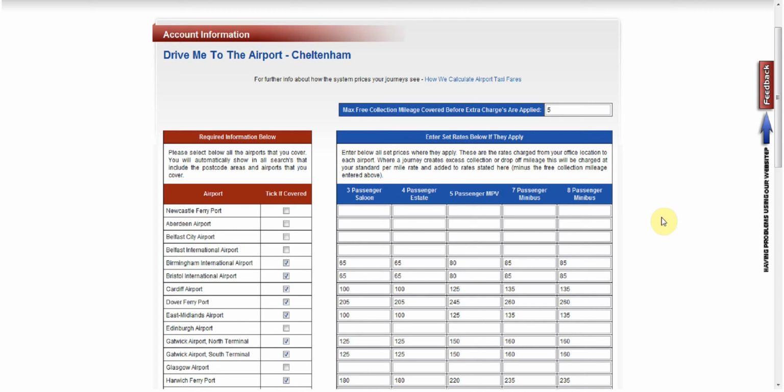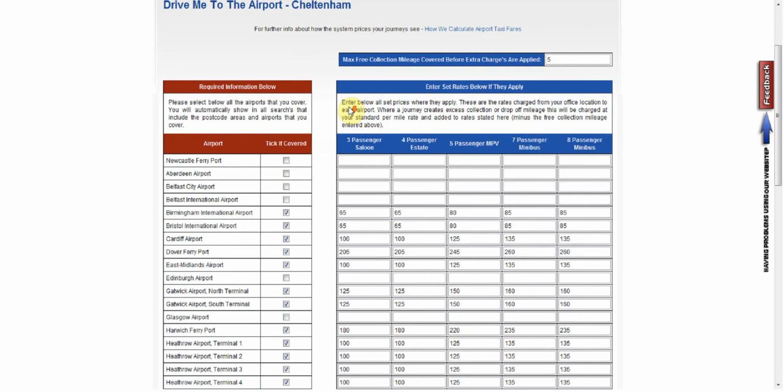Okay, so welcome to the set prices section of the process here. Starting at the top of the page, we've got the further info about how the system gives prices link again. If you need any refresher, if you didn't look at it last time and you feel you need to get a better idea for how our prices are calculated, I say our prices, they're your prices as well, but how we will calculate prices for you. Have a look at this link at the top here.